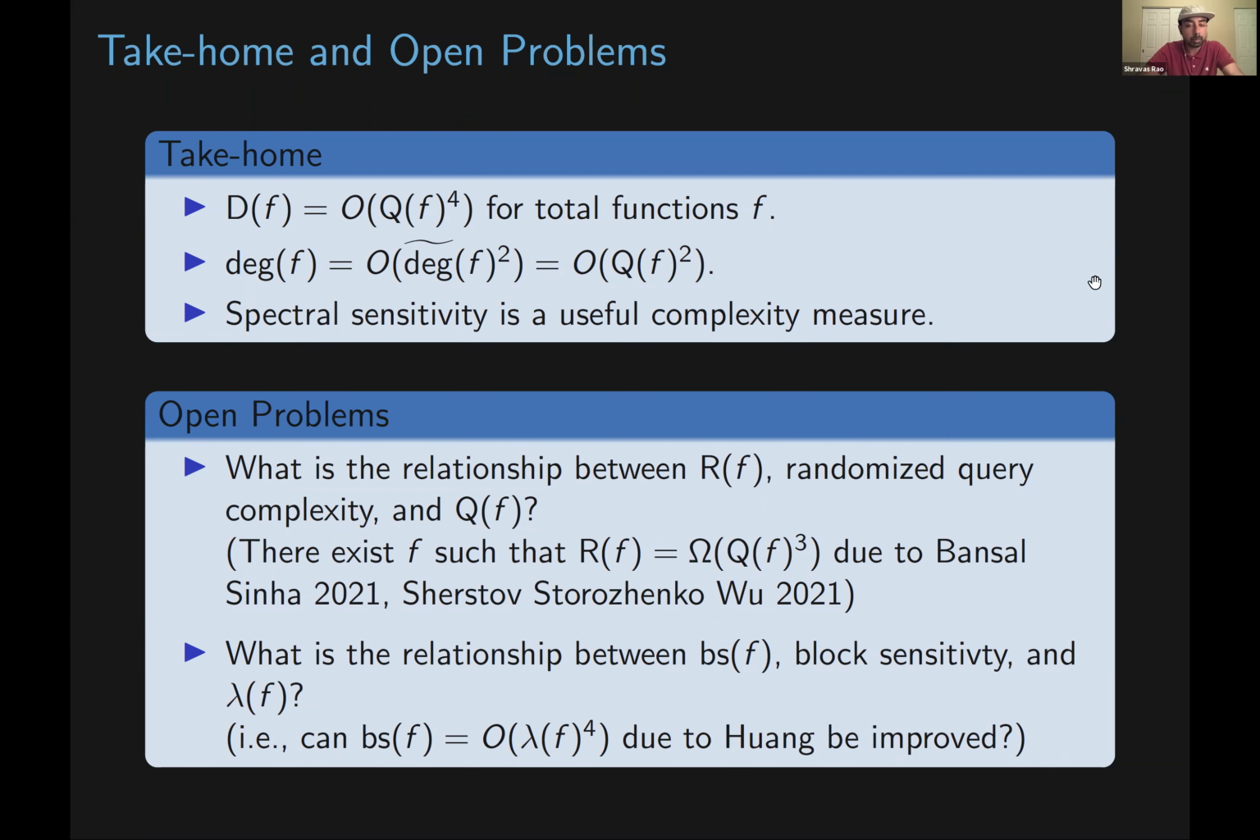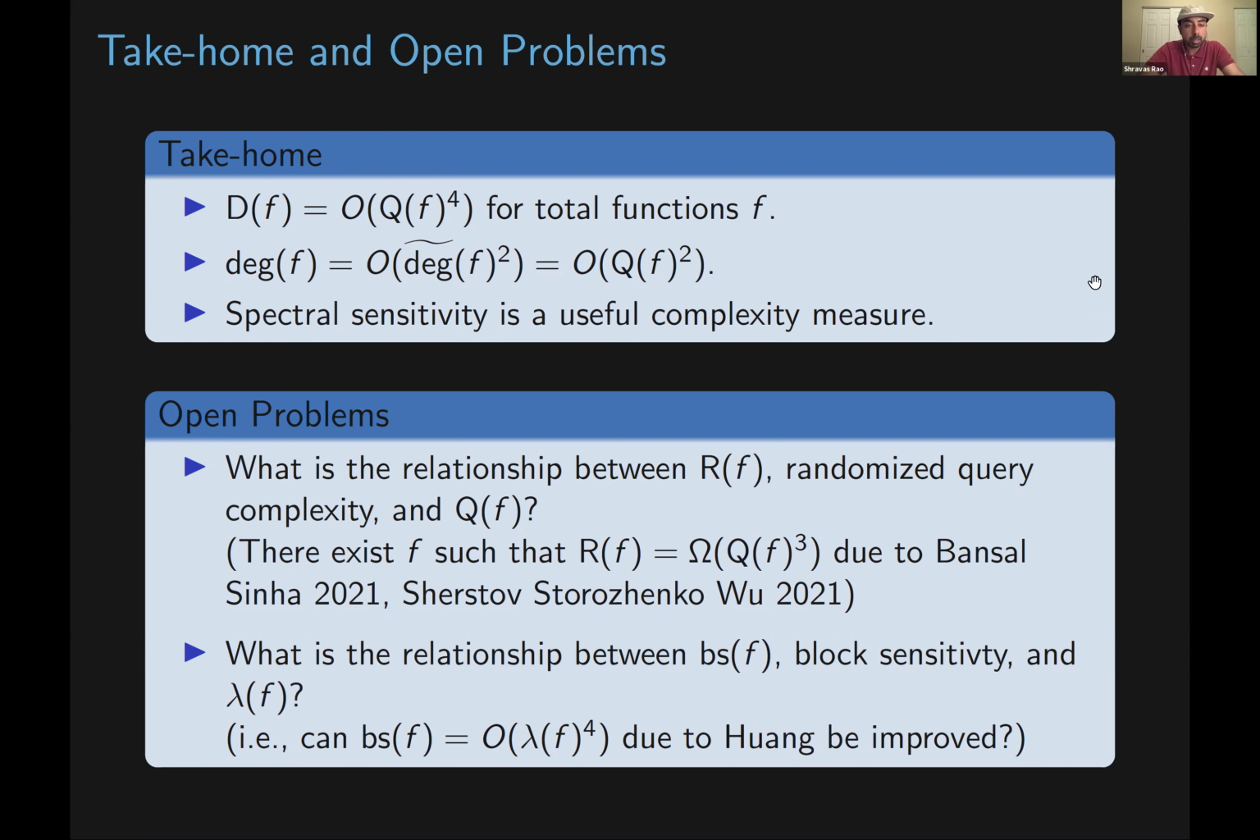The first open problem is, what is the relationship between R of f, randomized query complexity, which I didn't define, but in which the queries are randomized queries, and the quantum query complexity of f? And I think two talks before this one, there was a result showing that there exists f such that the randomized query complexity of f is Omega of the quantum query complexity of f cubed, due to Bafna, Panzel, and Sinha, and Shurtstoff, Sturo, Zenku, and Wu. But maybe the question here is, is the right power 3 or 4?